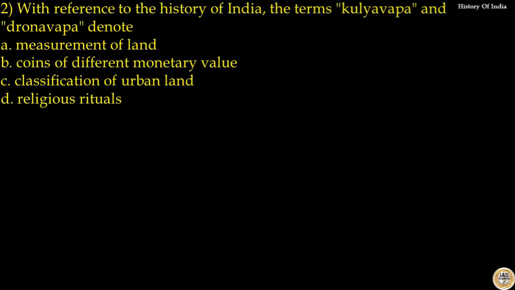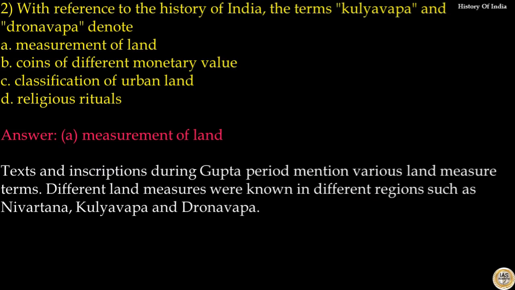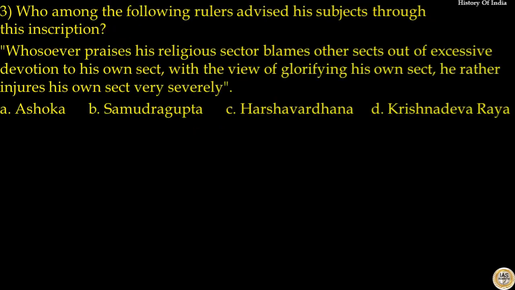Question number 2. With reference to the history of India, the terms Kulyavapa and Dronavapa denote. Options are measurement of land, coins of different monetary value, classification of urban land, religious rituals. The answer to this question is option A, measurement of land. Text and inscriptions during Gupta period mention various land measure terms. Different land measures were known in different regions such as Nivartana, Kulyavapa and Dronavapa. So here the answer to this question is option A, measurement of land.